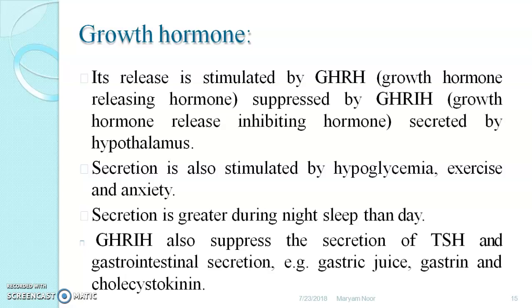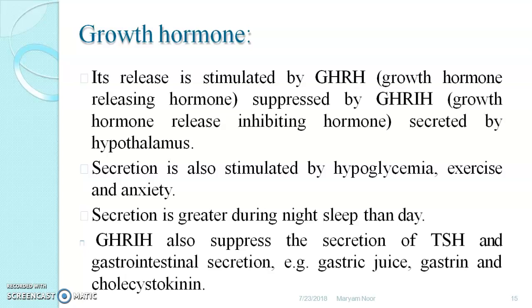As far as growth hormone is concerned, growth hormone releasing hormone is secreted by the hypothalamus. In response to this, the pituitary secretes growth hormone, and growth hormone targets other endocrine glands and other body cells, which helps to regulate growth.